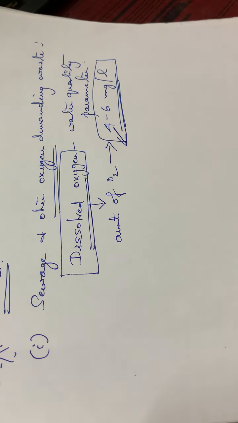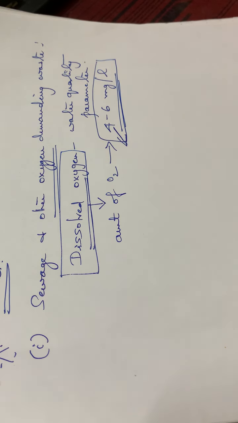No problem will be there for the decomposition if sufficient oxygen is there. The bacteria will decompose this organic matter in presence of sufficient dissolved oxygen. The organic matter will be converted to carbon dioxide and water. Carbon dioxide is a gas, so it can escape into the atmosphere. So no problem.